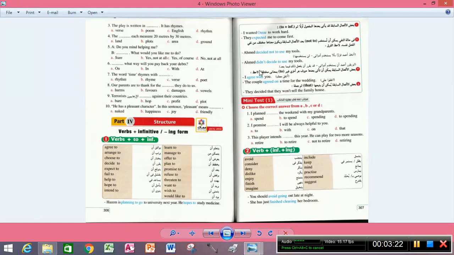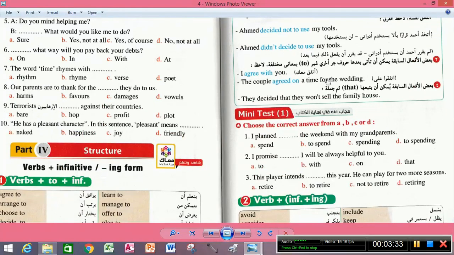So here, when you come to negate, you have to understand quite well what we are saying. What is the difference? Ahmed decided not to use my tools. Ahmed made a decision not to use my tools. Ahmed didn't decide to use my tools. There is a difference in the meaning. You have to understand. Decided not to use, he decided. He didn't decide. He didn't decide to do anything different.